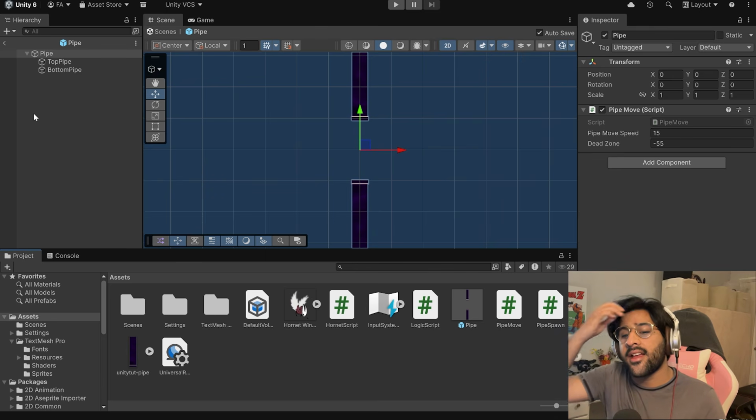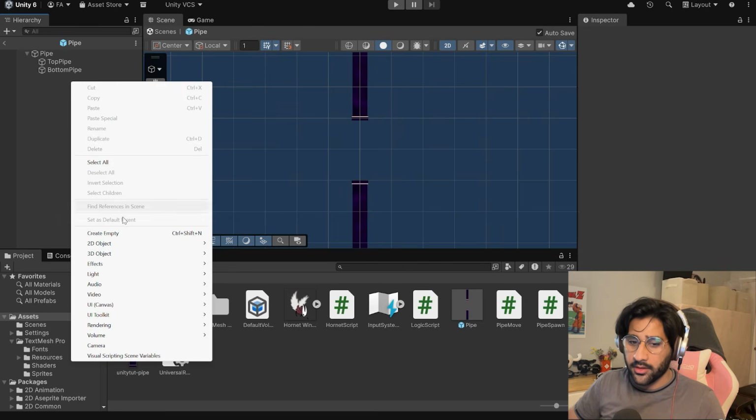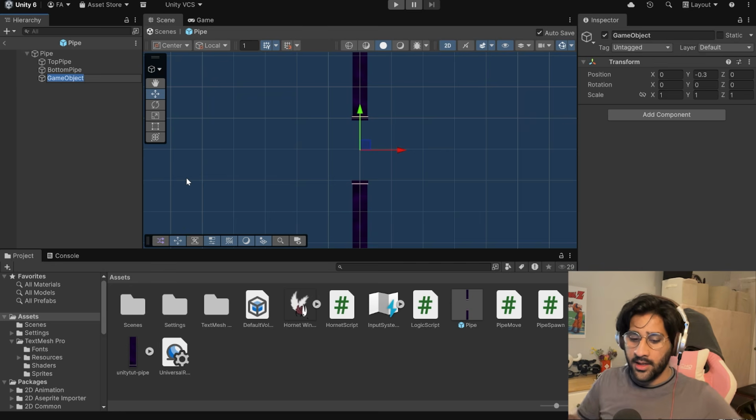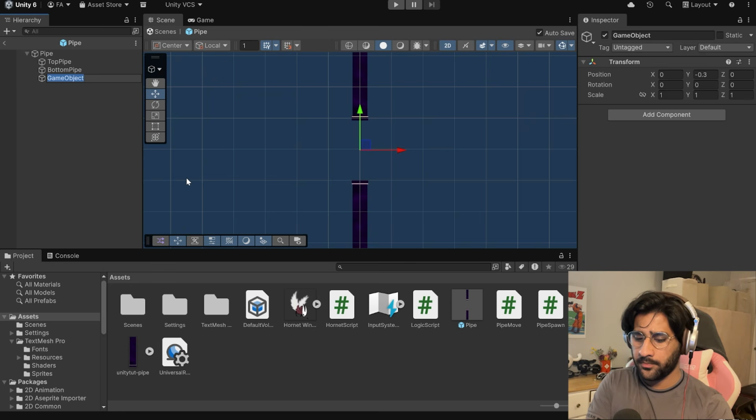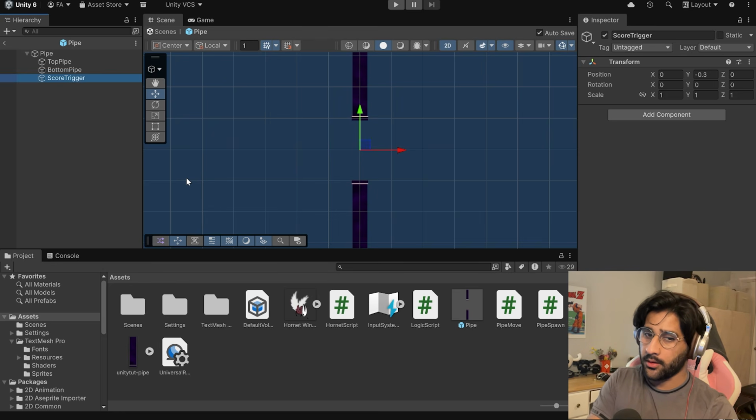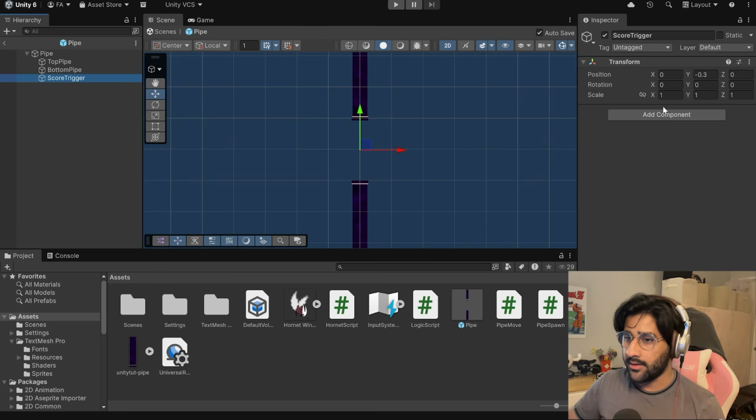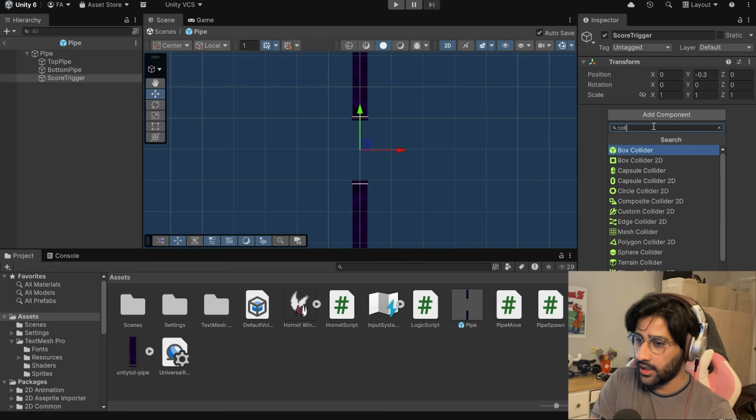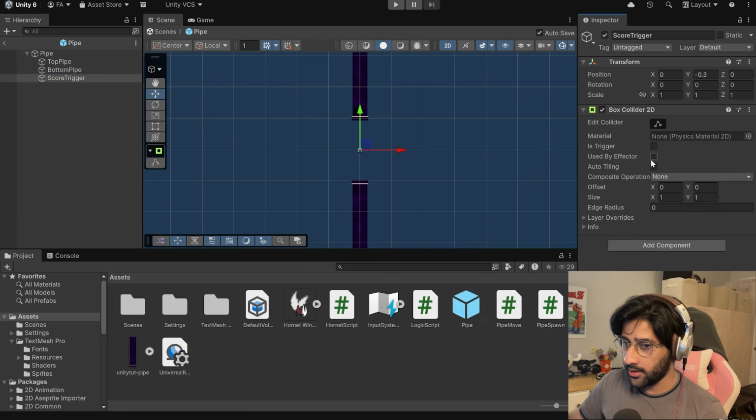That makes sense. So now I can just add another one, right? I can just create empty and I can call it, I don't know, score. No, I'll call it score trigger. There we go, score trigger. And I will add a component to it. I'll add a collider, Box Collider 2D, boom.